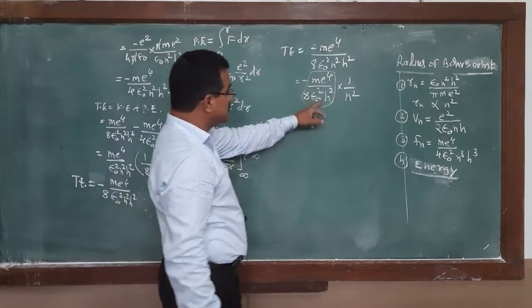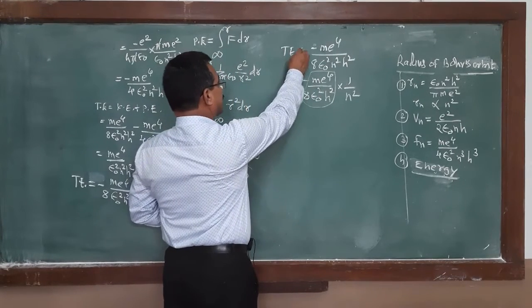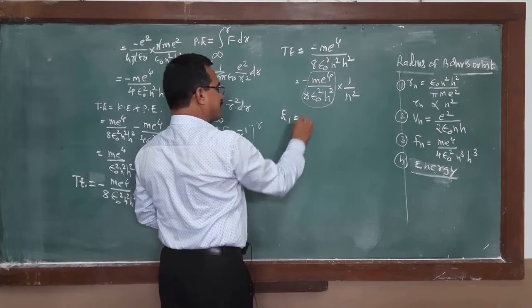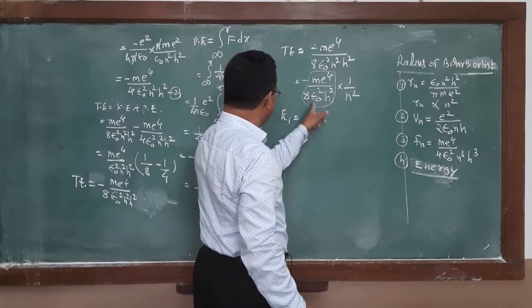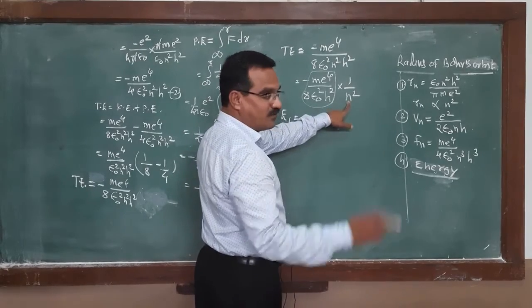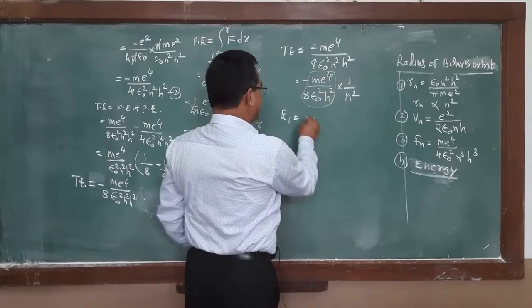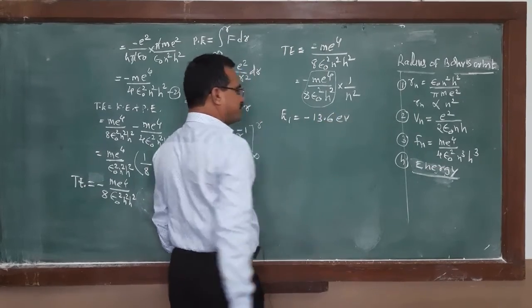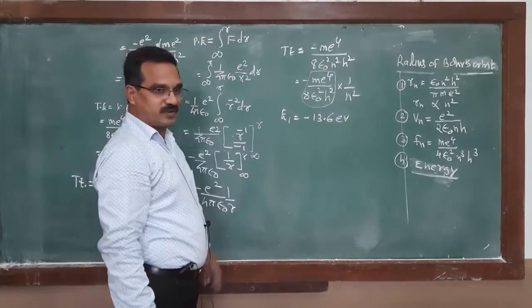And when we substitute the total energy of the first orbit, say E1, with all these values for the first energy level, the value of n equal to 1 gives minus 13.6 electron volt for the first orbit.